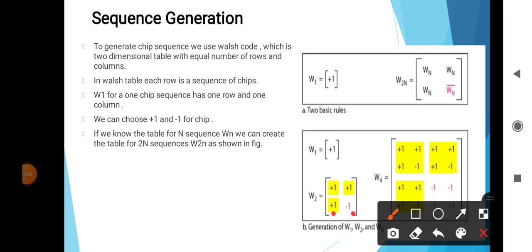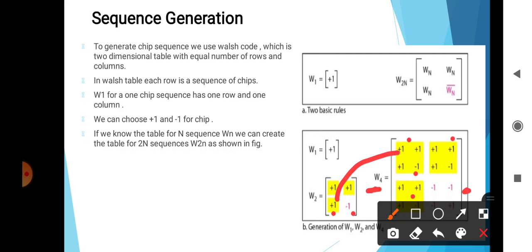Now we calculate W4. W4 means W2, W2, W2, and the complement of W2. Here W2 means plus 1 minus 1.